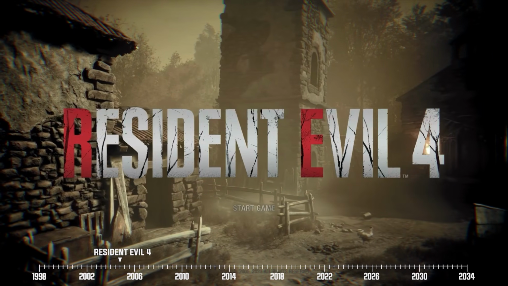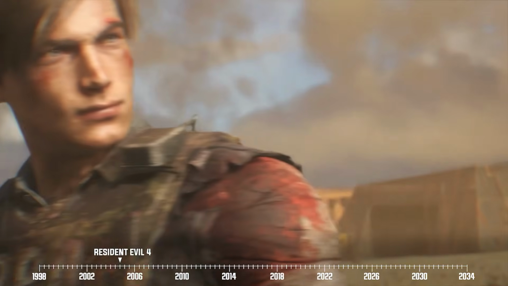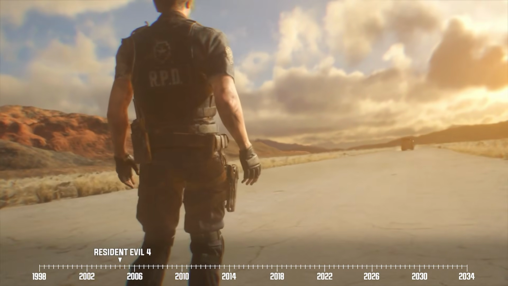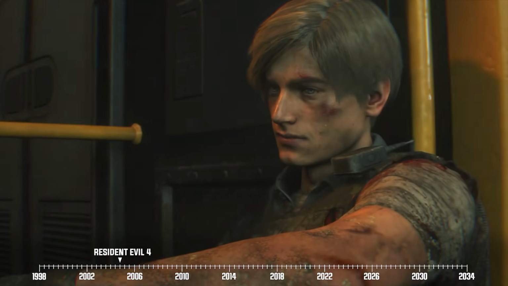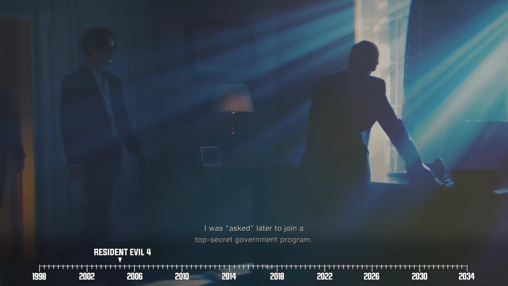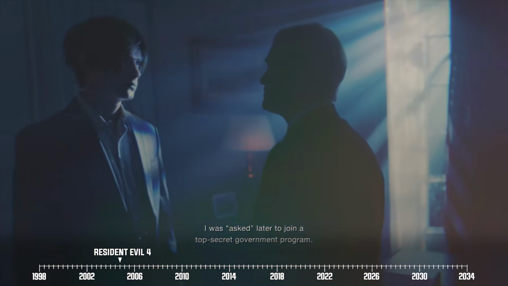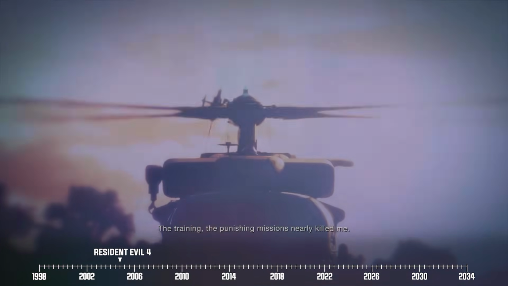Resident Evil 4, 2004. Now, before we get into explaining this specific game, we need to take a step back and see what happened to Leon after the events of Resident Evil 2. The last time we saw him, Leon had made a solemn vow to make sure Umbrella pays for its crimes. And it's at Resident Evil 4's onset where we learn that Leon has since quit the police force to become a special agent working directly under the federal government of the United States.